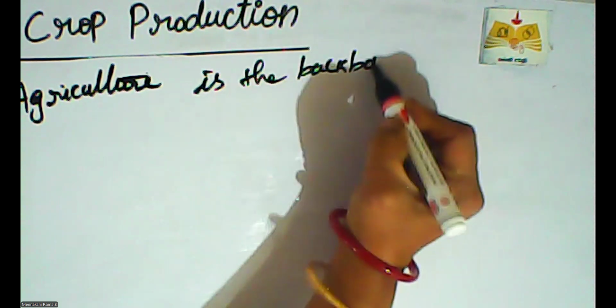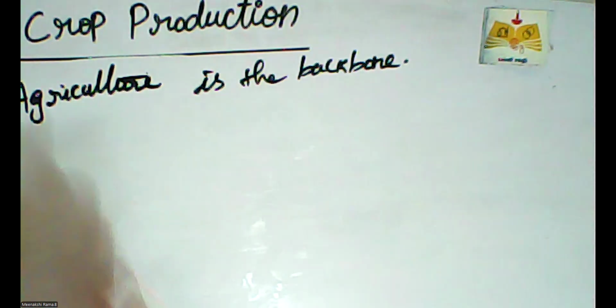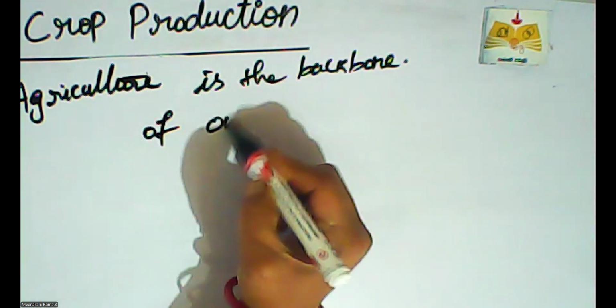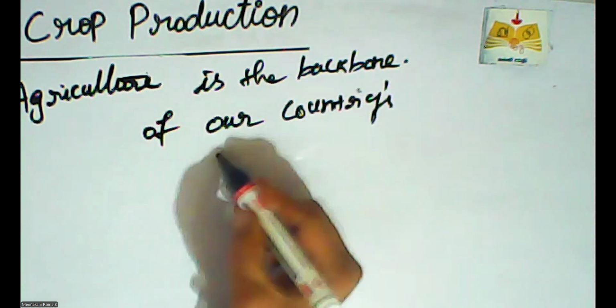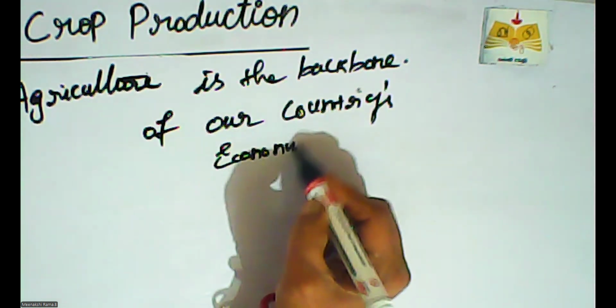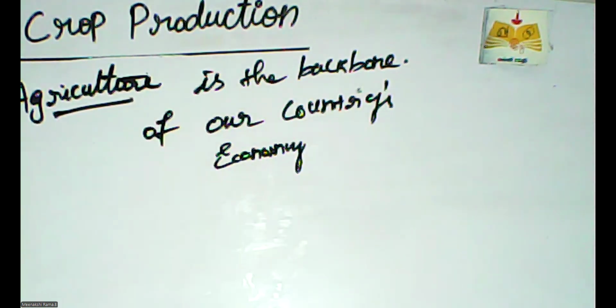Just as the backbone is an important organ in our body, in the same manner agriculture is the backbone of our country's economy. Economic development depends on agriculture.